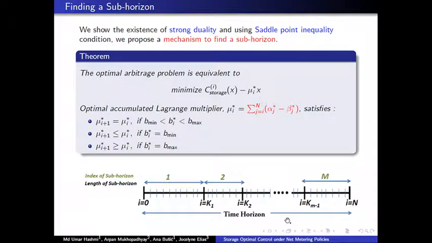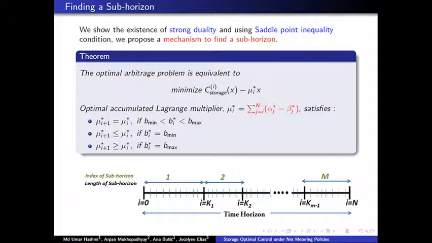We show the existence of strong duality for our optimization problem, and using the saddle point inequality condition, we propose a mechanism to find subhorizons. So consider this to be a time horizon in which we have n samples, and we say that this huge time horizon can be subdivided into subhorizons, and the property of these subhorizons is the optimal action